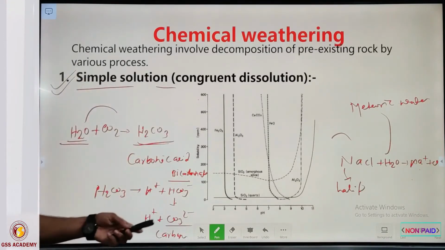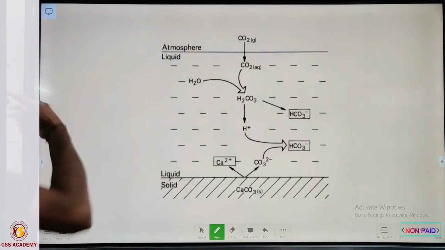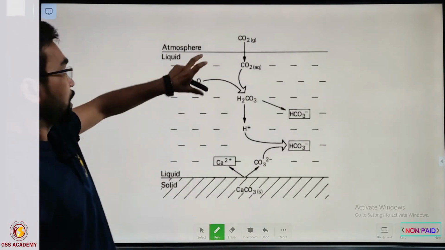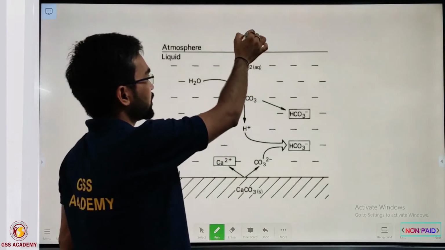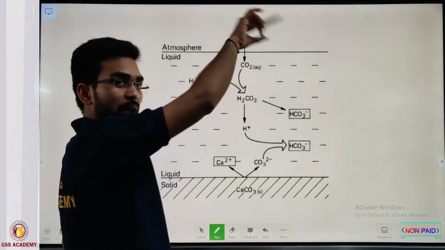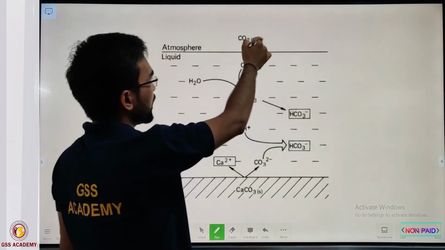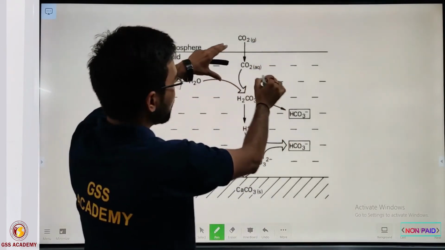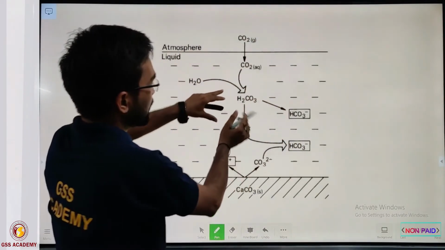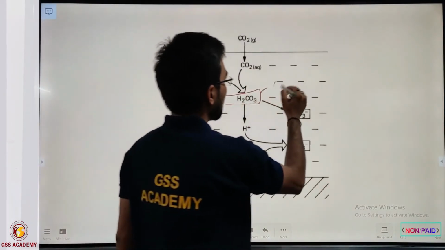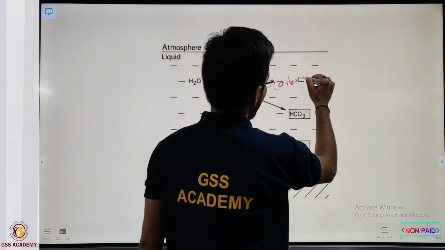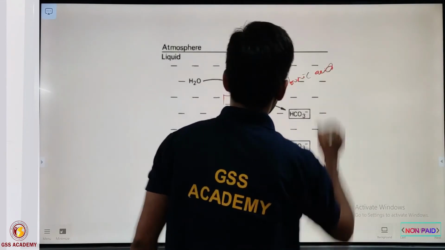We can understand this better with this cartoon. At the interface of the atmosphere and hydrosphere, CO2 comes either from plant residue or directly from the atmosphere. After the reaction of CO2 and H2O, H2CO3, carbonic acid, forms, also in the ocean.